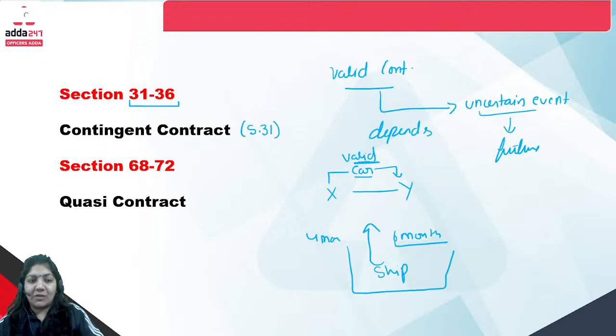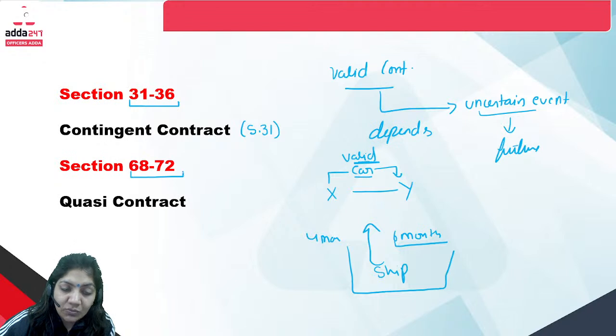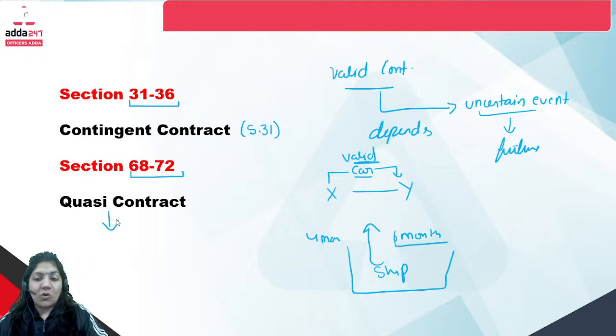Okay, now we have done contingent contract. Now what is quasi contract? Quasi contract is in section 68 to 72, and you have to learn the basic terms of quasi contract. Okay, now what is quasi contract?